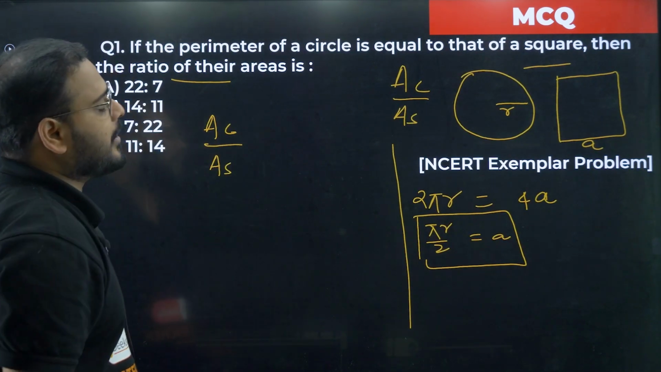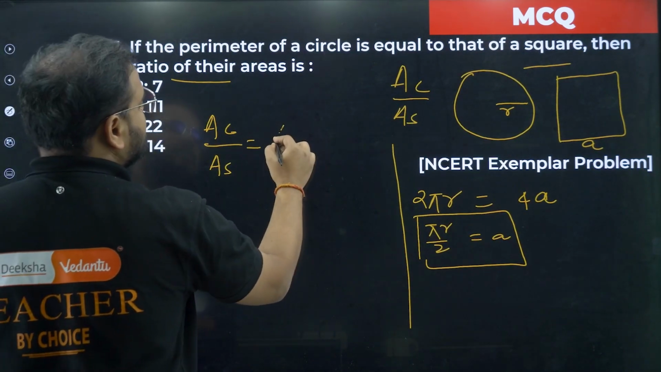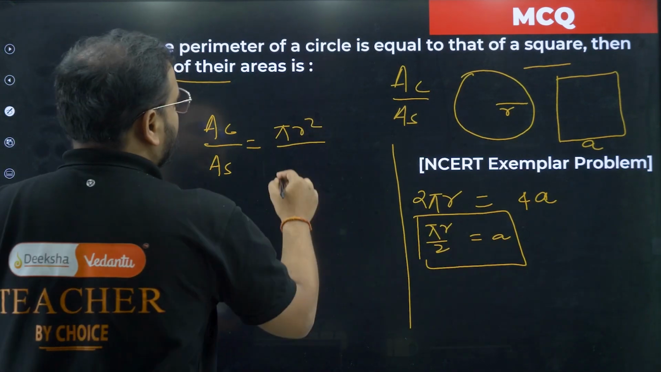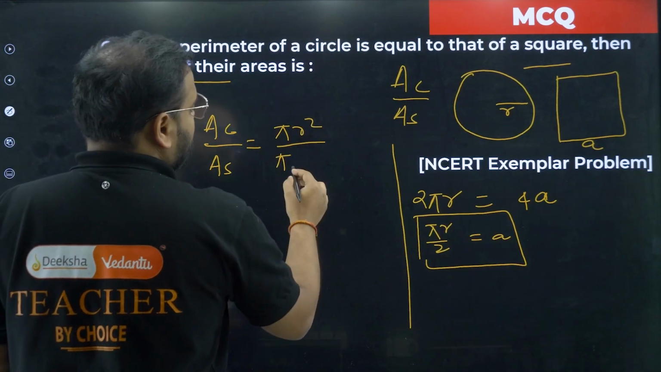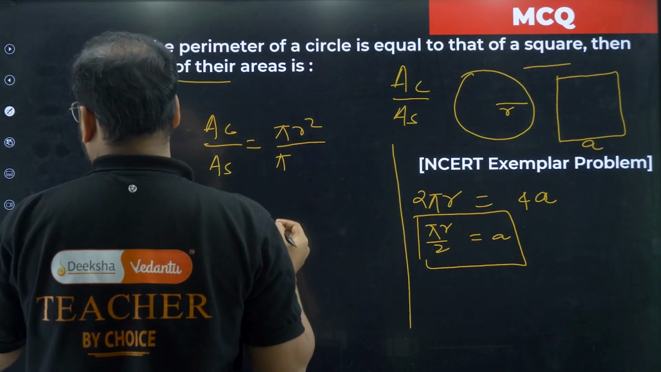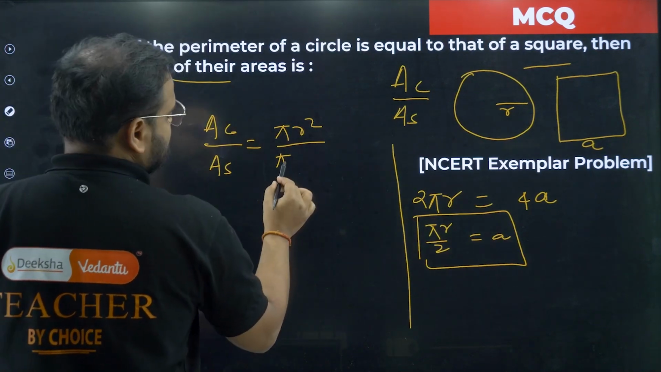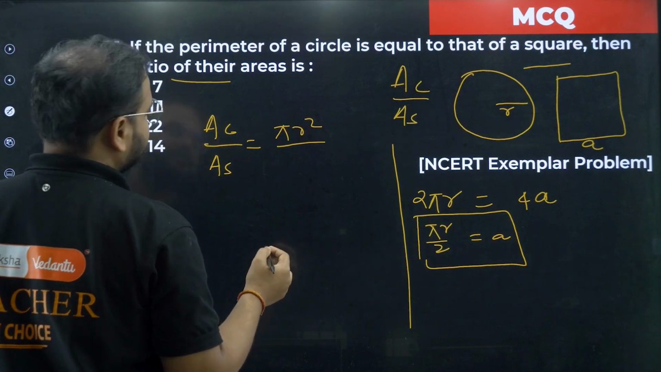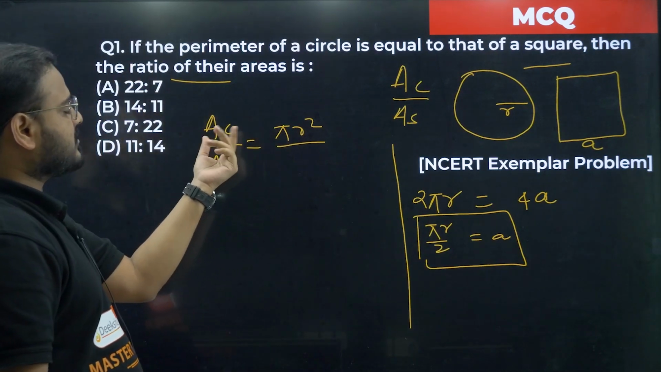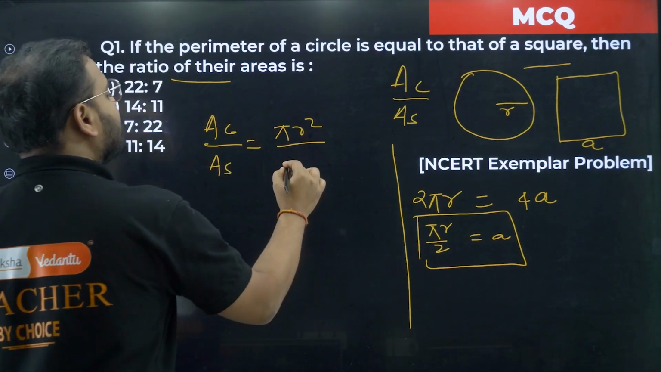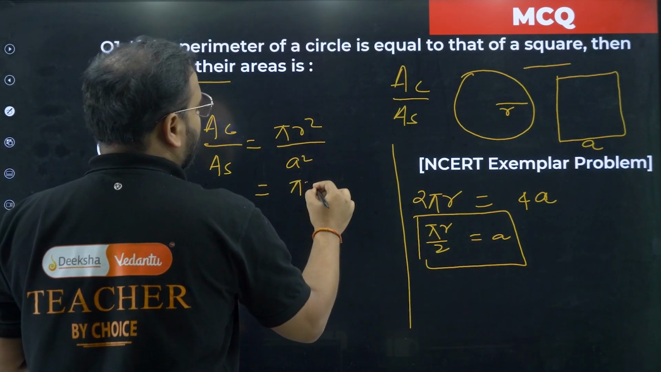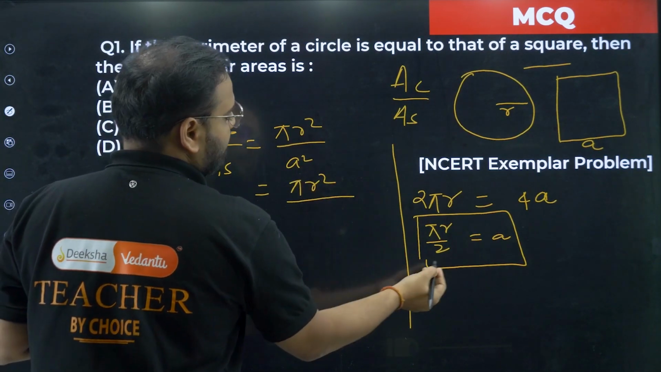Area of circle to area of square. How much is this? Simply pi r square divided by the area of the square. Pi r square is the area of the circle, and for the square we'll have simply a square. So I can write this as pi r square divided by this value.